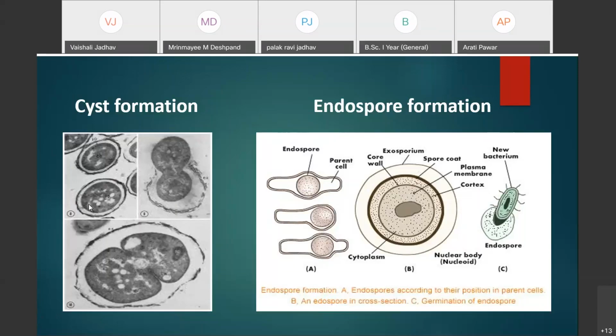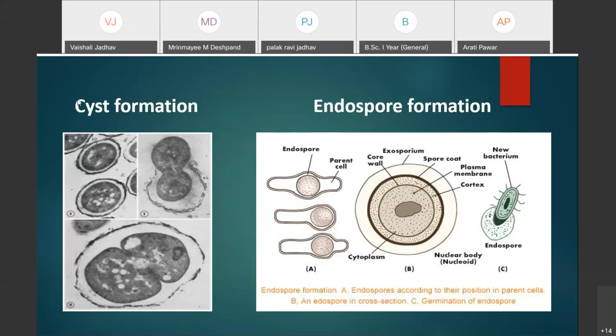Cyst. Simply we can say the cysts are the resting cells. The meaning of cyst is resting cell. In this photograph you can clearly see the formation of an additional layer. Now the bacterial cell gets converted into the cyst.